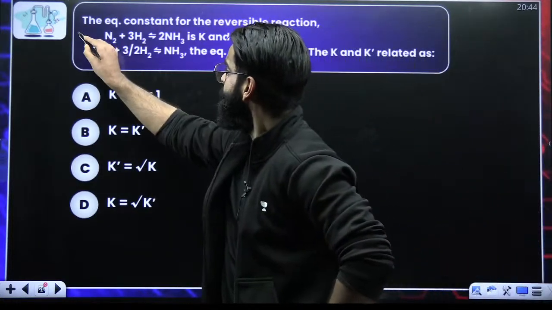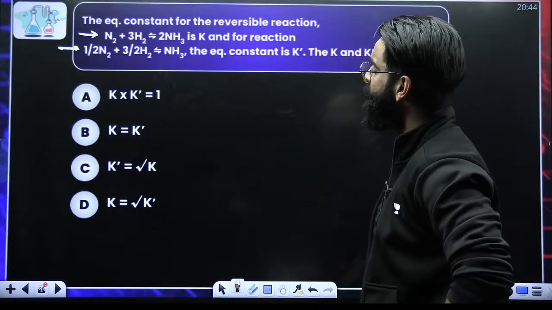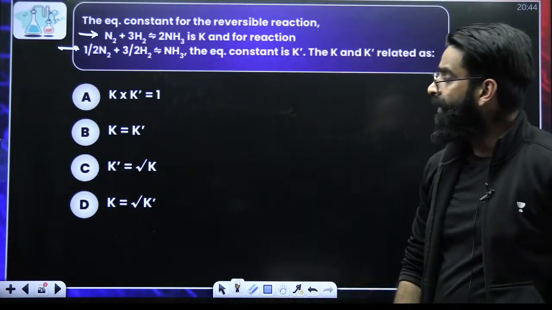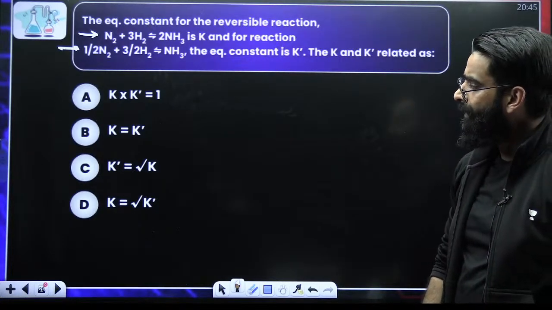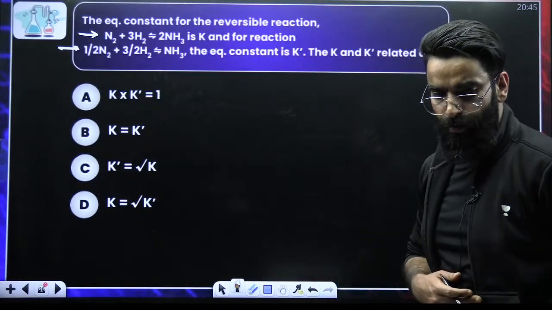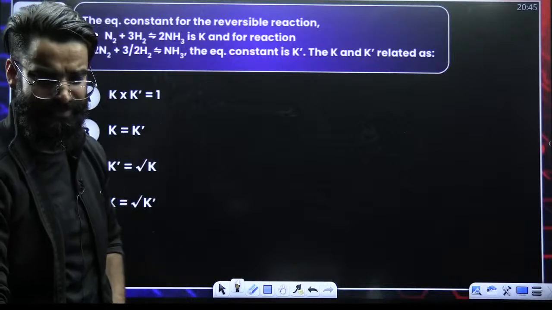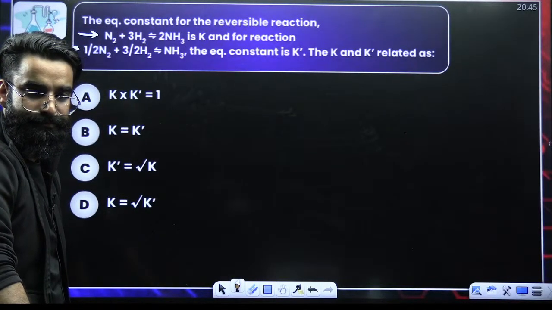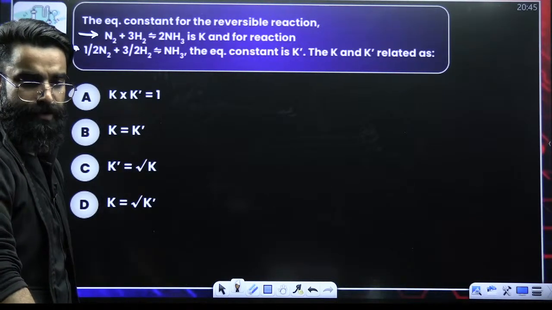There are 2 reactions given. Their equilibrium constants are K and K dash respectively. You need to tell me the relation between K and K dash. Quickly, people. Tell me the relation between K and K dash. What do you think about this question? Basic question and your NEET standard question this is. Everyone in the chats, quickly.